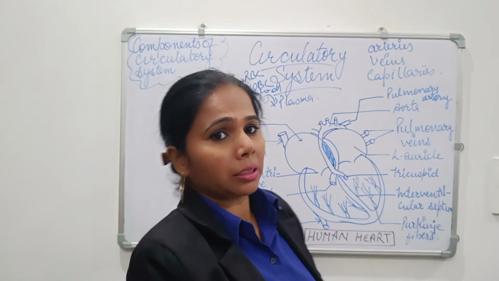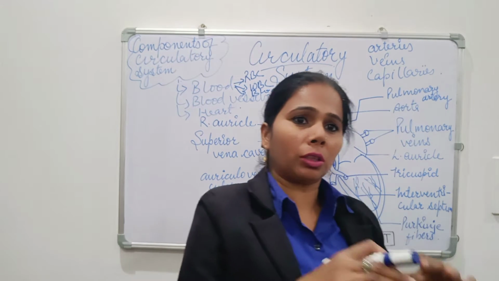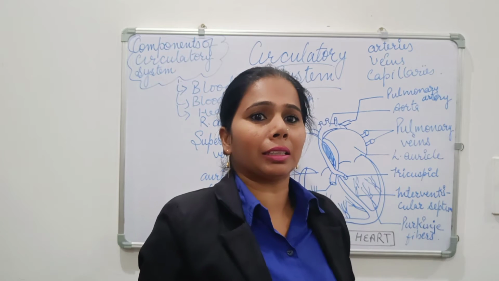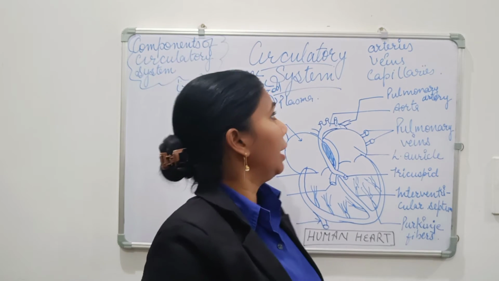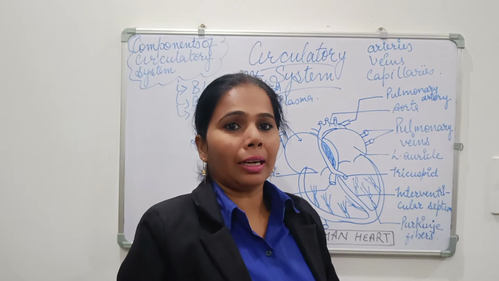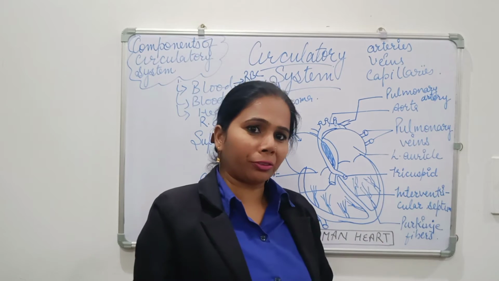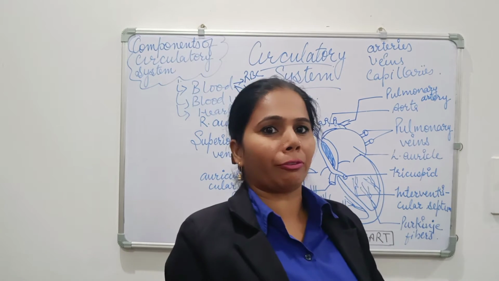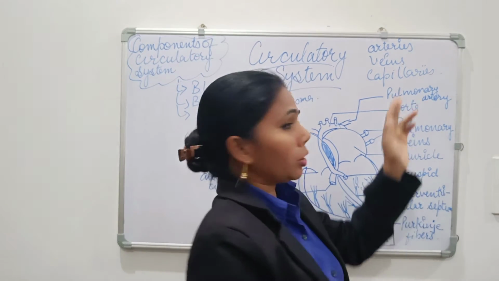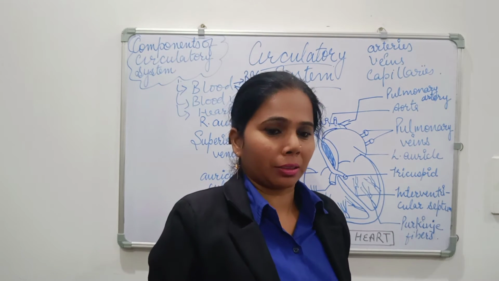Second is the veins. Veins are thin-walled structures with a single membranous layer, and the blood flows inside the veins at low pressure, and veins have valves. What is the function of valves? Valves prevent the backflow of blood, because blood circulates inside the body in a unidirectional manner.